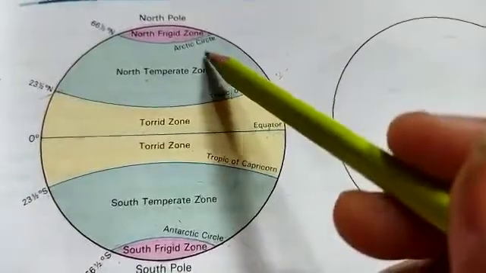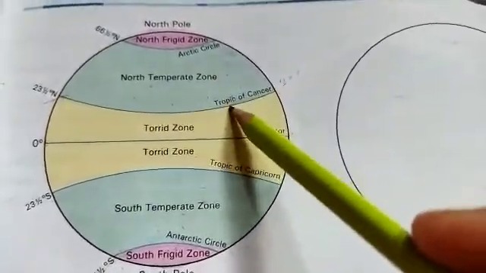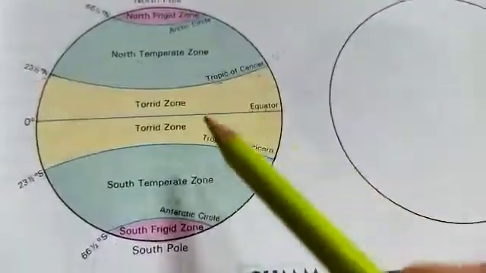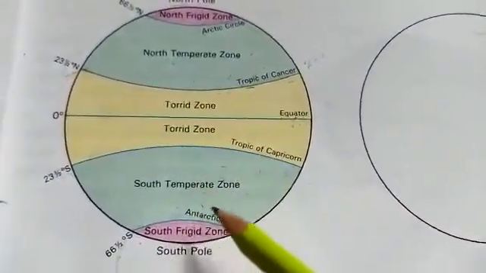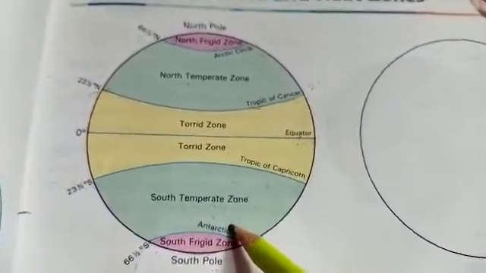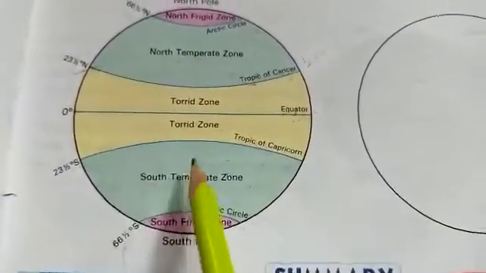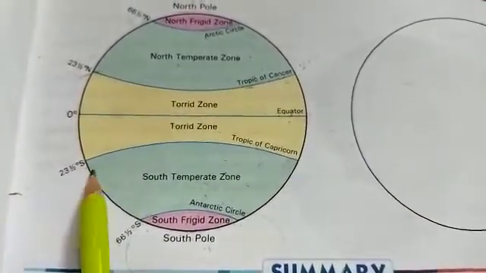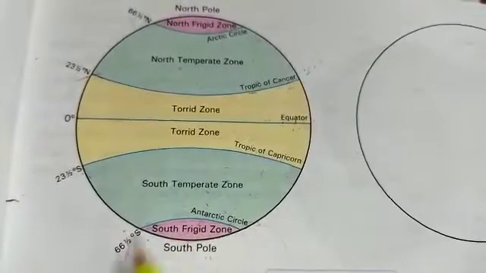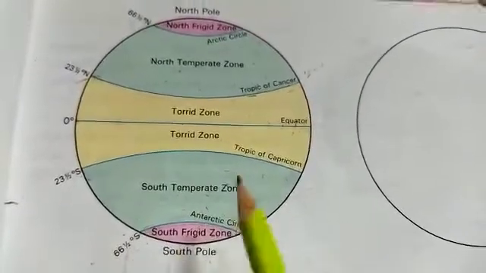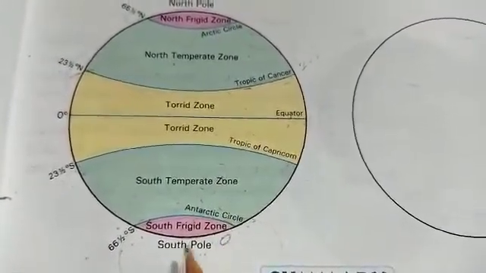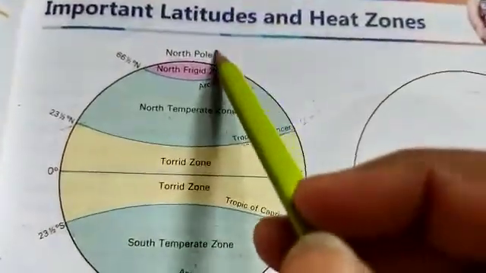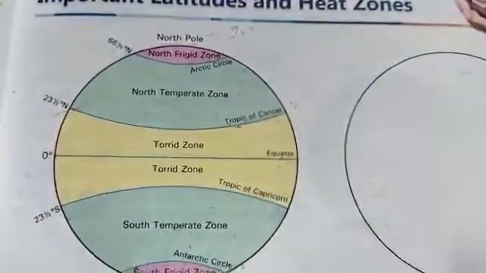In the northern hemisphere, the most important latitudes are Tropic of Cancer, Arctic Circle and North Pole. And in the southern hemisphere, the most important latitudes are Tropic of Capricorn 23 and a half degree south, Antarctic Circle 66 and a half degree south, and South Pole is 90 degree. At the top 90 degree, and North Pole is also at the top 90 degree.